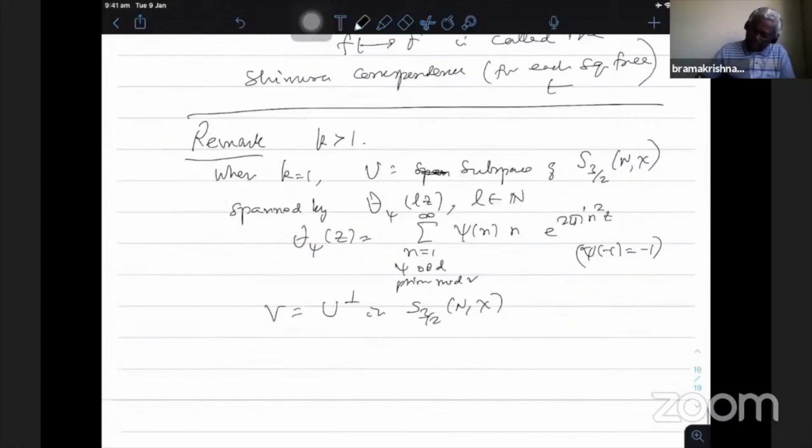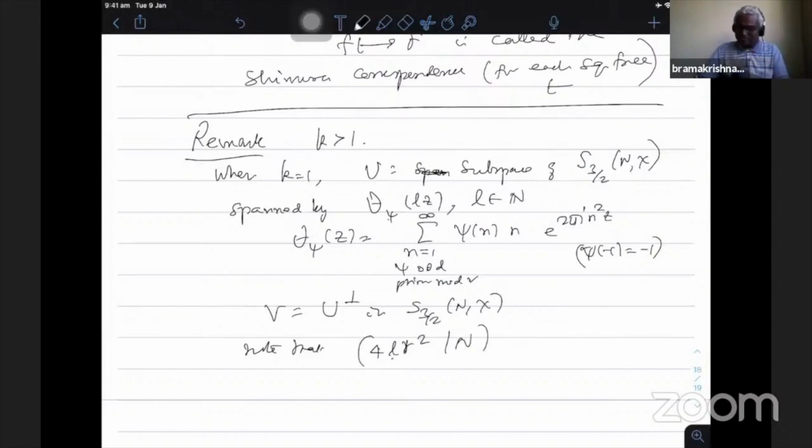So note that 4L R square, because the level of this one is, since I am duplicating by L, this theta psi belongs to R square level, 4 is always there. It should be a divisor of N.